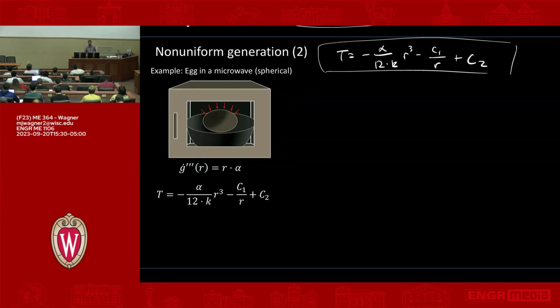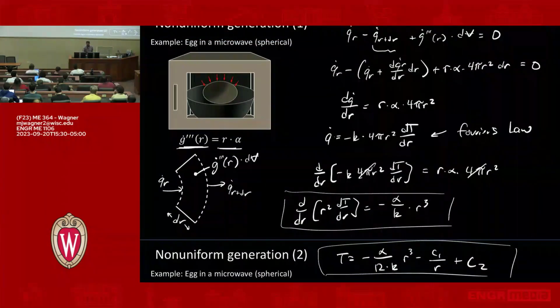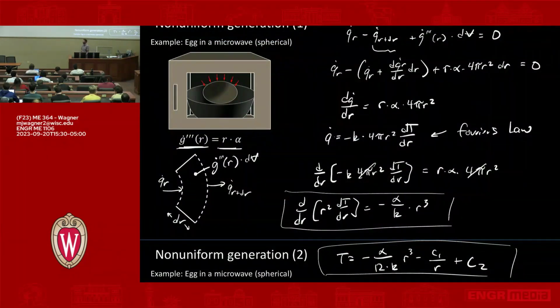All right, so remember what we're doing here is we have this spherical egg, as we've called it, in a microwave, and we've got radiation hitting this egg, and it's being absorbed at some rate that's position dependent. So you have G dot triple prime, this volumetric energy generation, which is given to us by R times alpha. Right? Alpha is just some constant coefficient. So last time we did the control volume analysis, and came back with an expression for temperature.